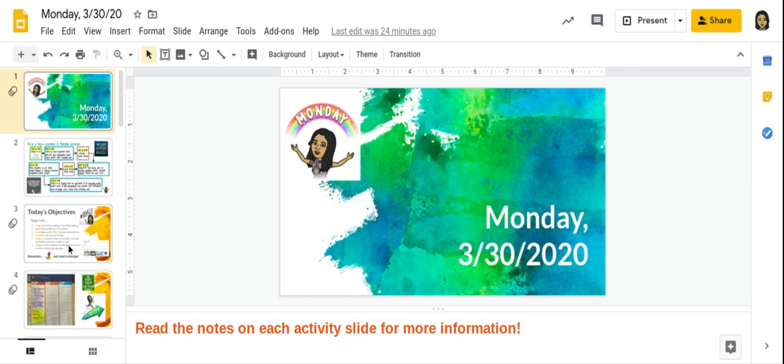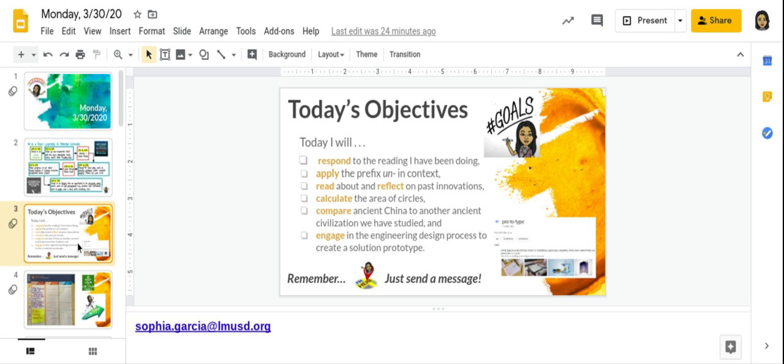So, let me get on to our objectives here. As you can see, we've got our objectives laid out for the day. I usually try and put them in the order that I encourage you to complete them. But as always, since you are doing this digital learning, you have the capability of doing this in pretty much the order that you choose.